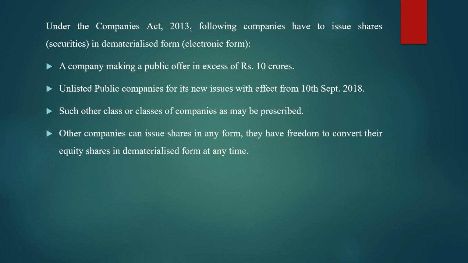They have the freedom to convert their equity shares into dematerialized form at any time. Apart from the above three types, any other company can issue shares in any form, either manual form or demat, that is dematerialized form. They have that freedom.